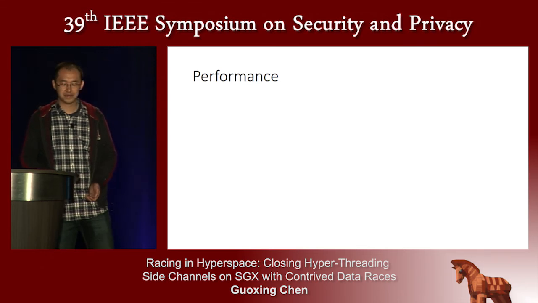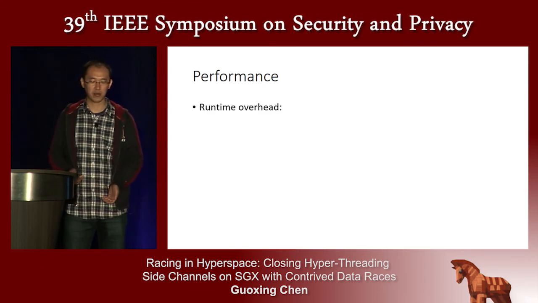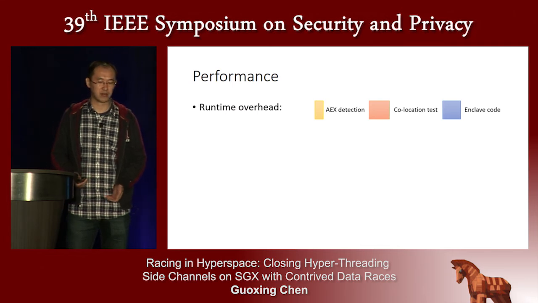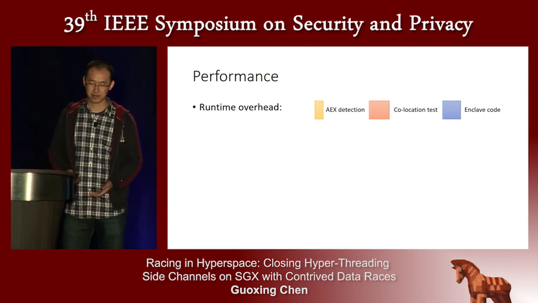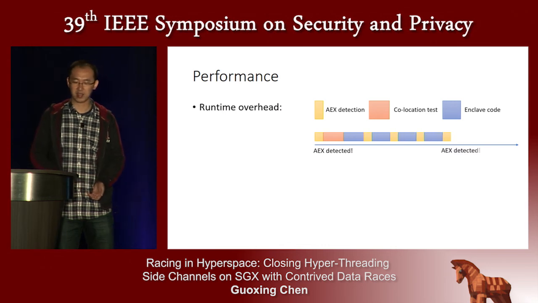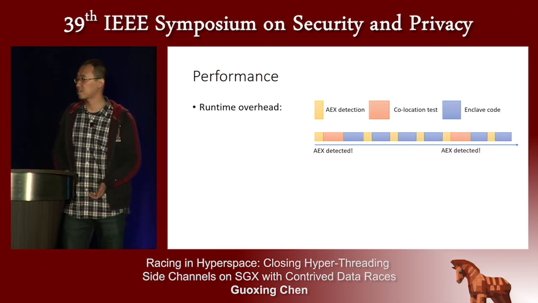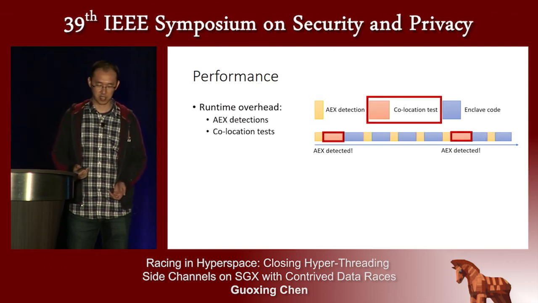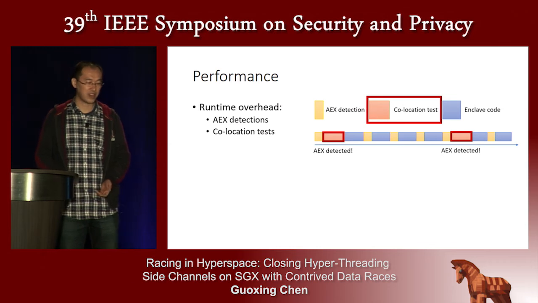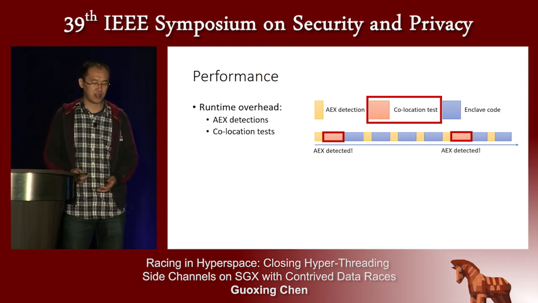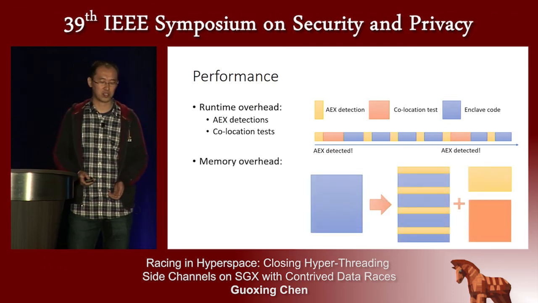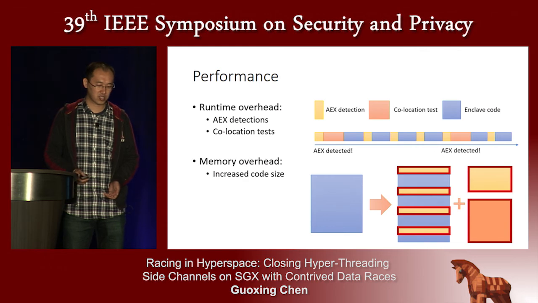Next is the performance. There are two types of performance overhead. The first is the runtime overhead. If we use this red color to represent the time of executing these three types of code, along the timeline, the code runs like this. So the runtime overhead consists of two parts. The first is the AEX detection, and the second is the collocation test. We evaluate these two overheads separately. And then there is the memory overhead, which is represented as the increased code size.